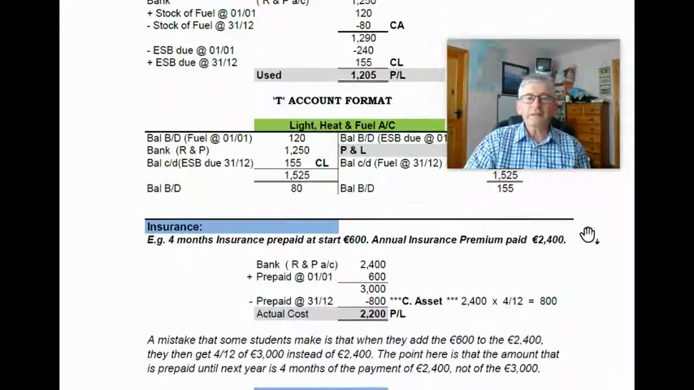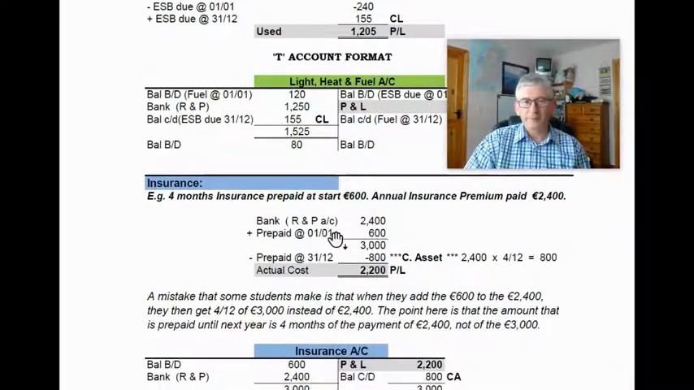Another thing that features is this idea of insurance. Now, this catches people out very, very often, and just watch it. It's a simple mistake to make. And something like this. If you had 4 months insurance prepaid at the start of €600, and there was an annual insurance premium paid of 2,400. So how do we deal with that?